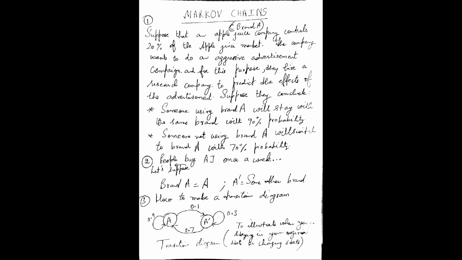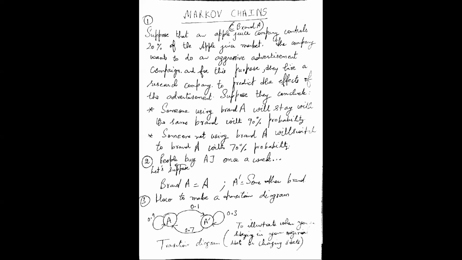So we want to know the effect of this advertisement campaign, and this we want to study through what we call Markov chains. And we assume that people buy apple juice once a week. Once a week, people buy apple juice, and we will study the effect of the advertisement campaign on a weekly basis, right?